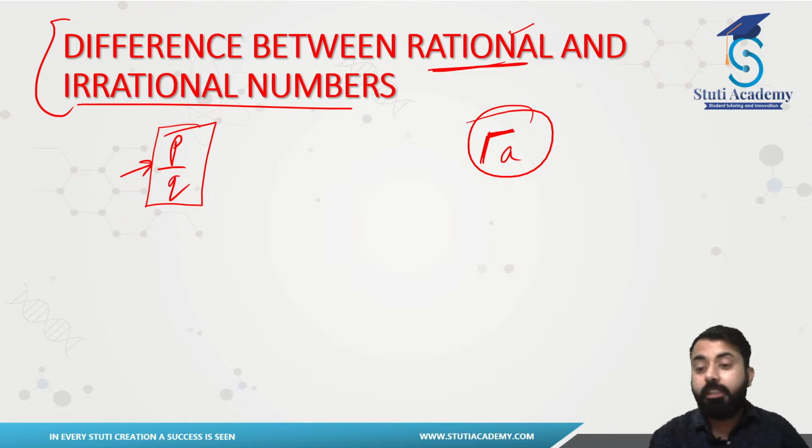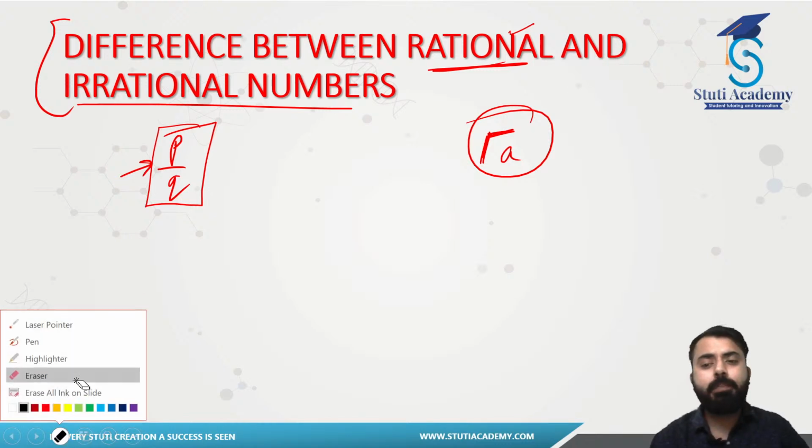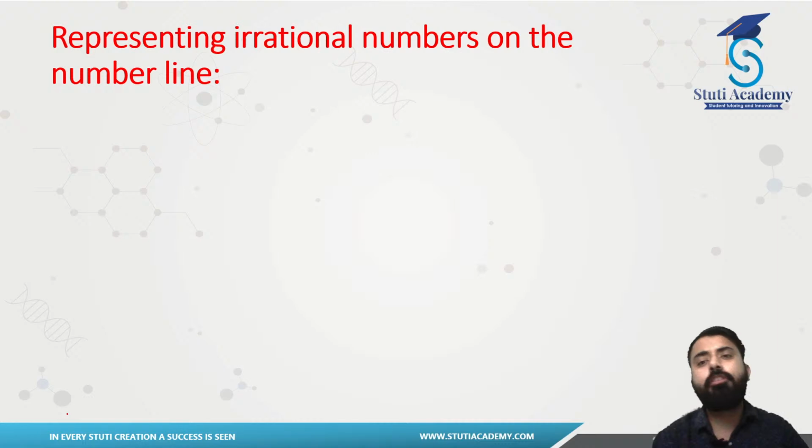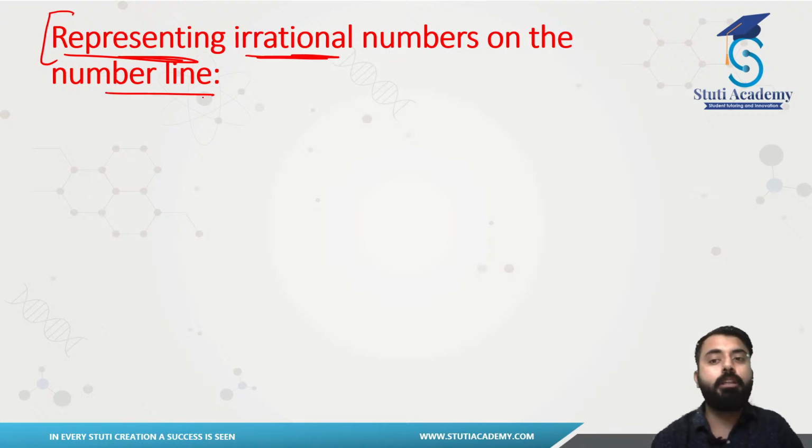So rather than wasting your time, let's jump towards our irrationals now, because that is the elephant in the room. Our basic thing now is representing an irrational number on the number line. I had shown you how to represent your whole numbers, your naturals, your integers, or even rationals on the number line.